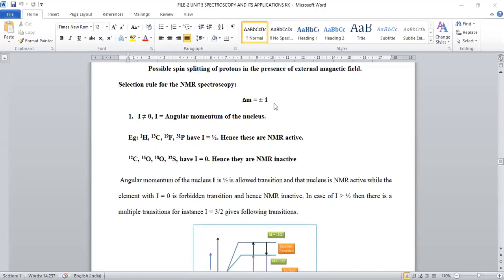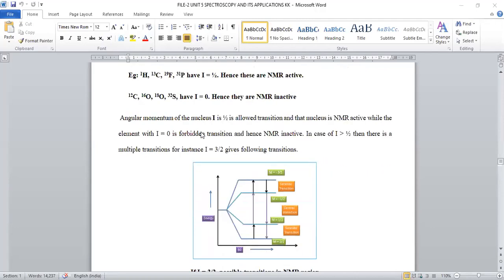Delta M is equal to plus or minus 1. This is nothing but the magnetic momentum quantum number. During excitation, the magnetic momentum quantum number should change by either plus or minus 1. So this is also important for NMR active compounds.